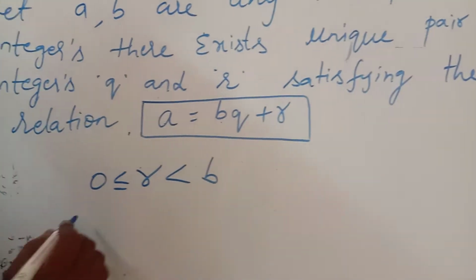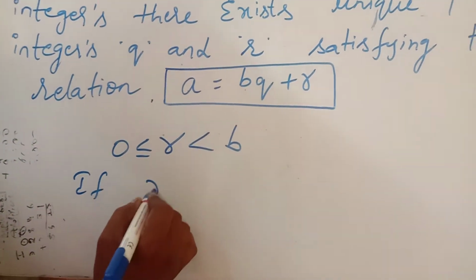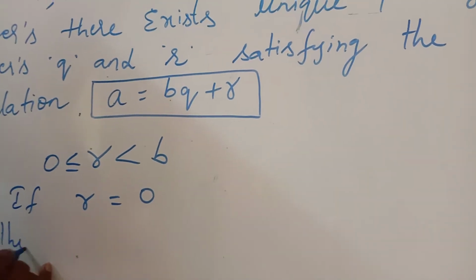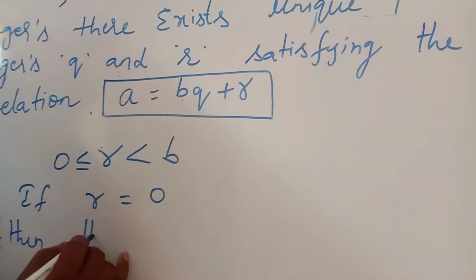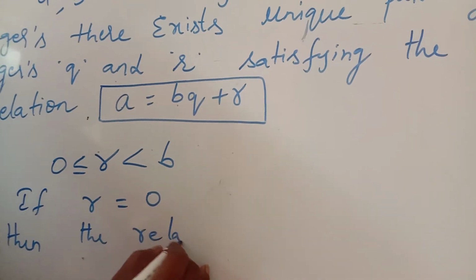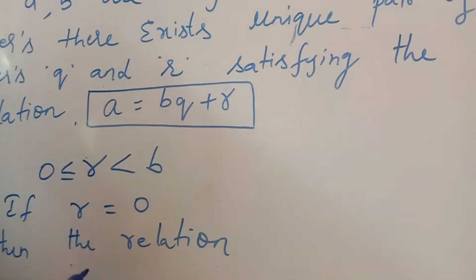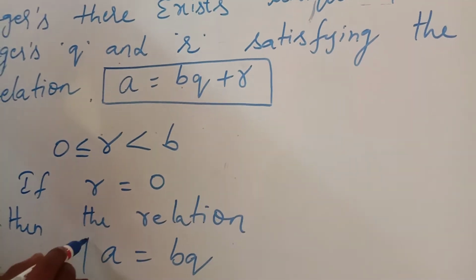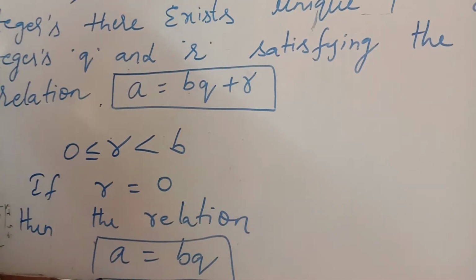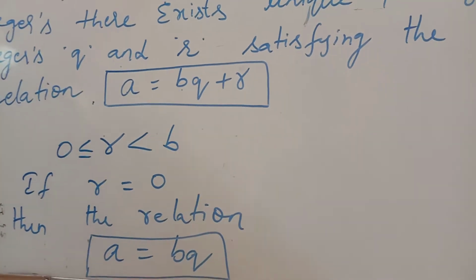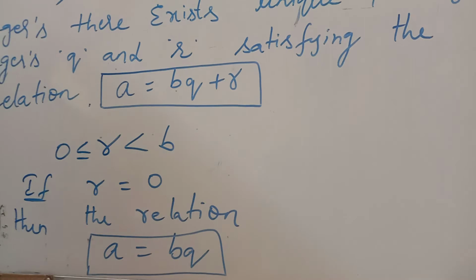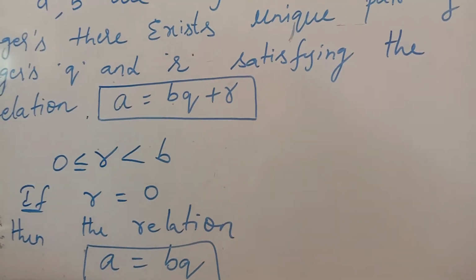Suppose in case R equal to 0, then the relation is A equal to BQ. When R equal to 0, you get the relation A equal to BQ.